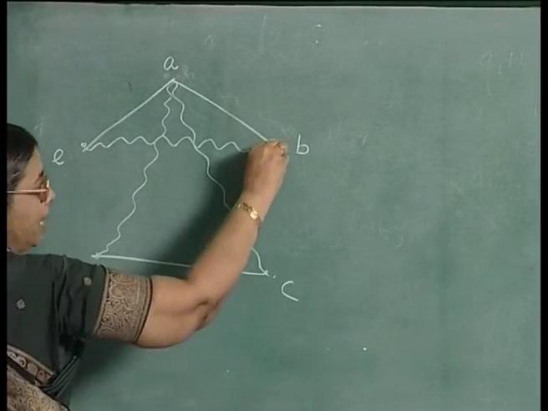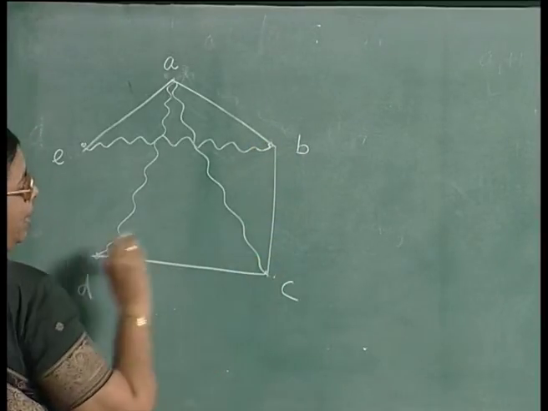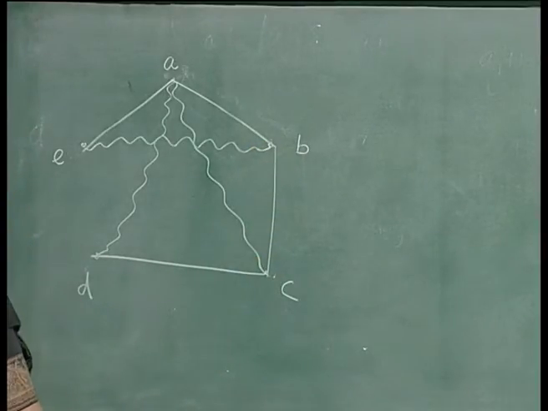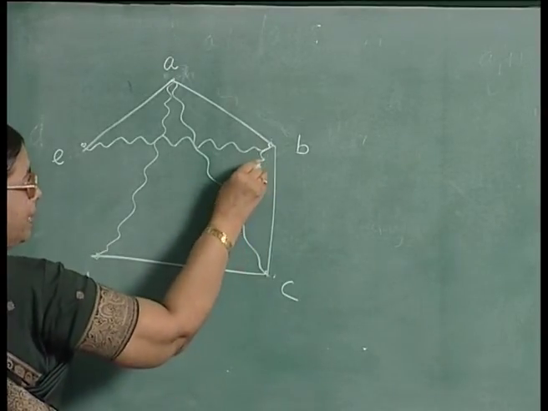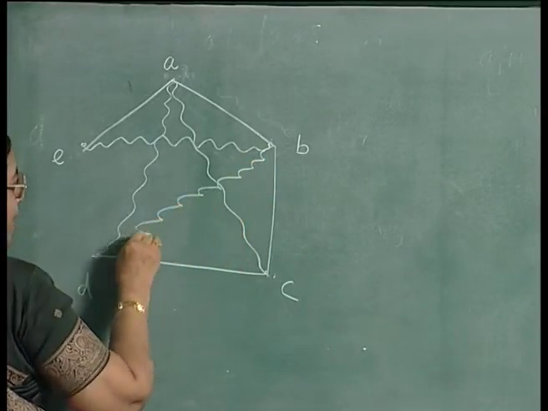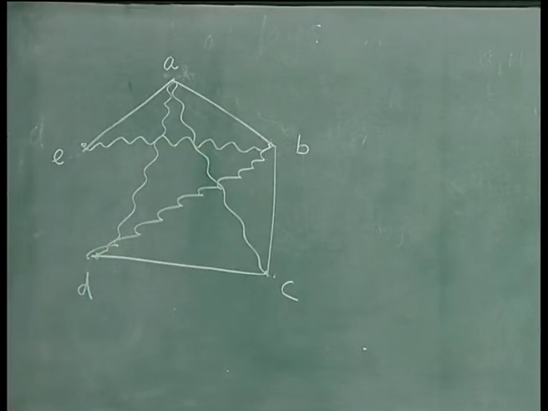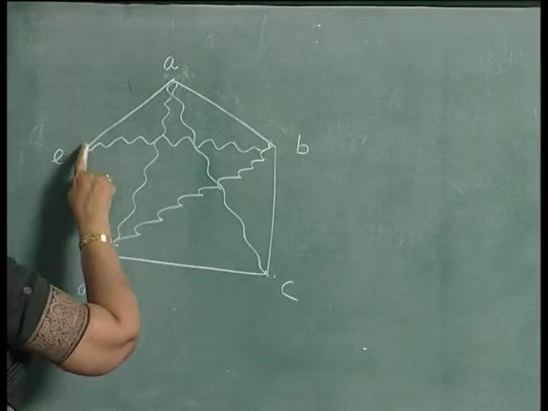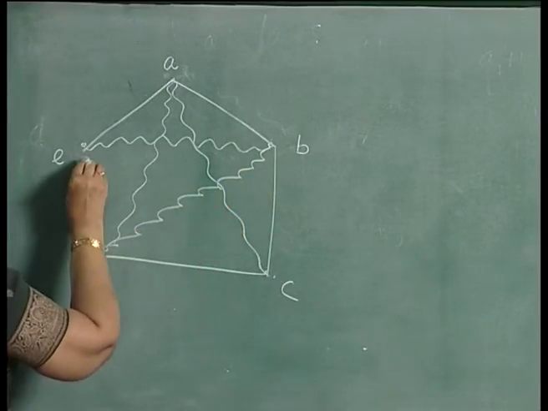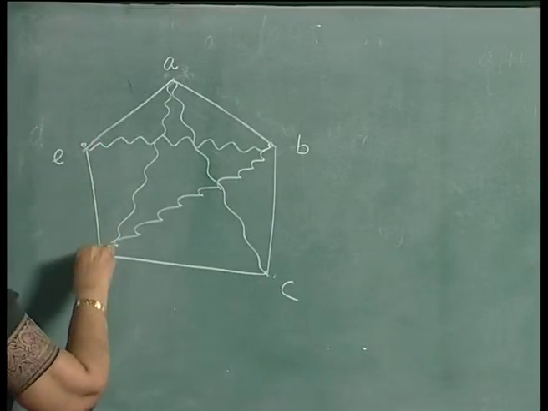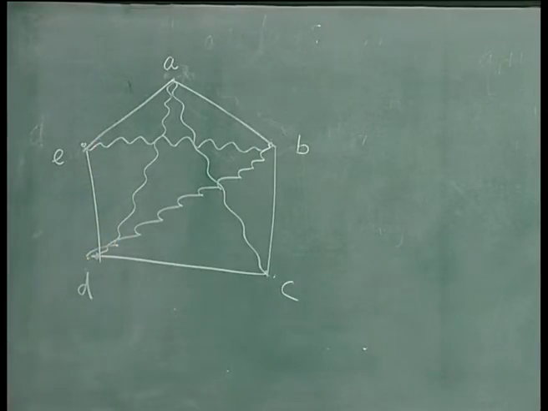Suppose B and C are friends, right? Then D and C are friends, B and C are friends. It is possible that B and D are enemies. You can have like this. And E and B are enemies, B and D are enemies. So, it is possible that D and E are friends, right.